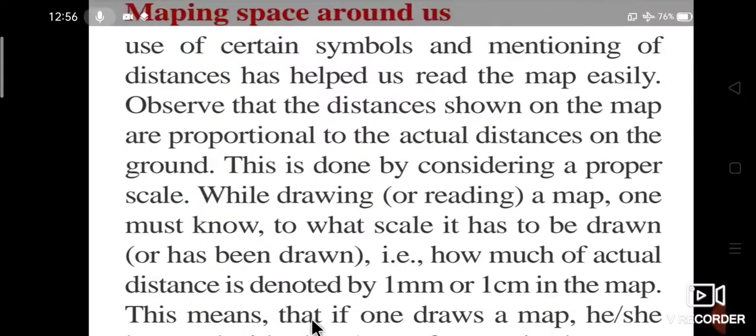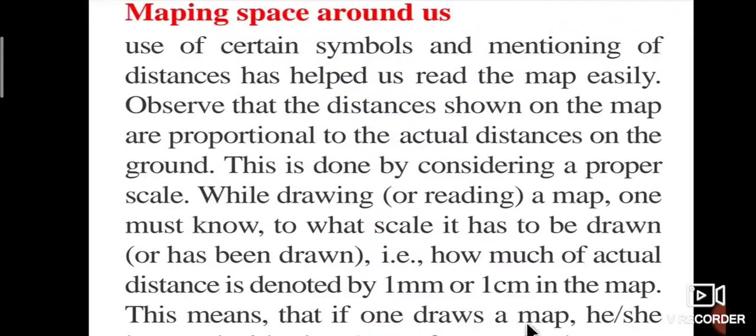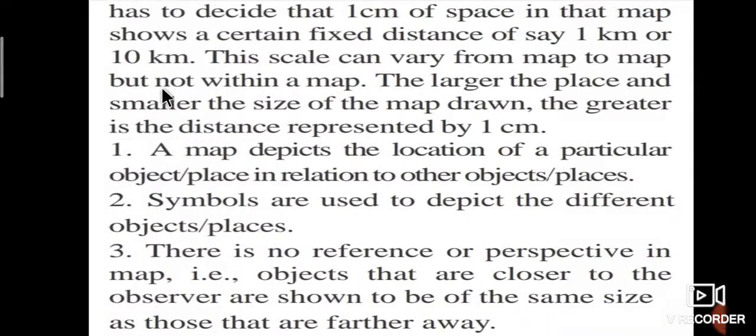This means that if one draws a map, he or she has to decide that 1 centimeter of space in that map shows a certain fixed distance, say 1 kilometer or 10 kilometers.